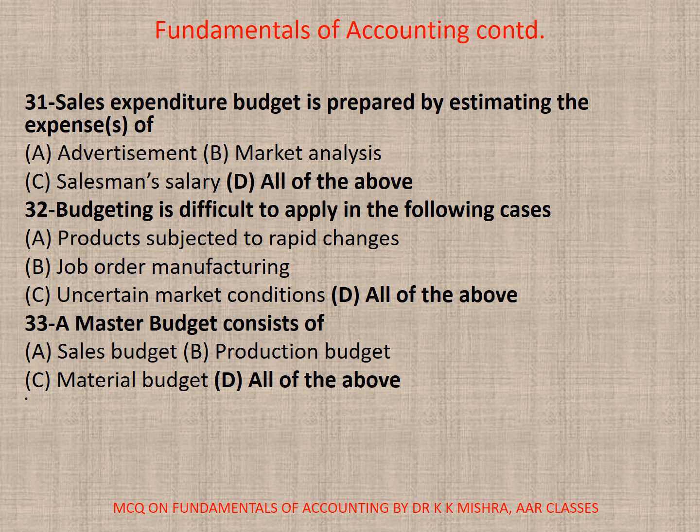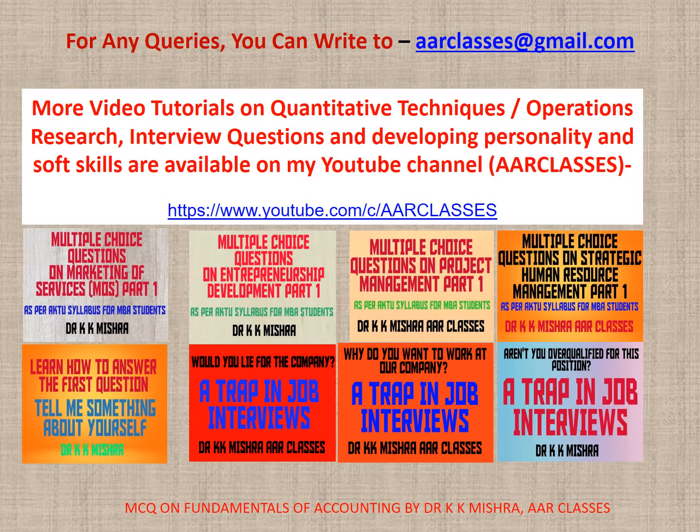31. Sales expenditure budget is prepared by estimating the expenses of A. Advertisement, B. Market analysis, C. Salesman's salary, D. All of the above. Correct option is D. All of the above. 32. Budgeting is difficult to apply in the following cases. A. Products subjected to rapid changes, B. Job order manufacturing, C. Uncertain market conditions, or D. All. Correct option is D. All of the above. 33. A master budget consists of A. Sales budget, B. Production budget, C. Material budget, D. All. Here correct option is D. All. So this was about this video tutorial.